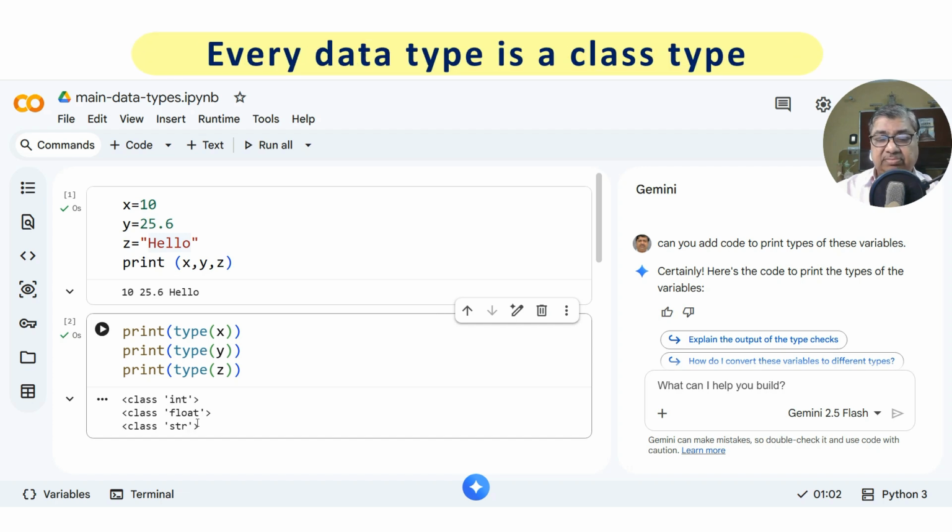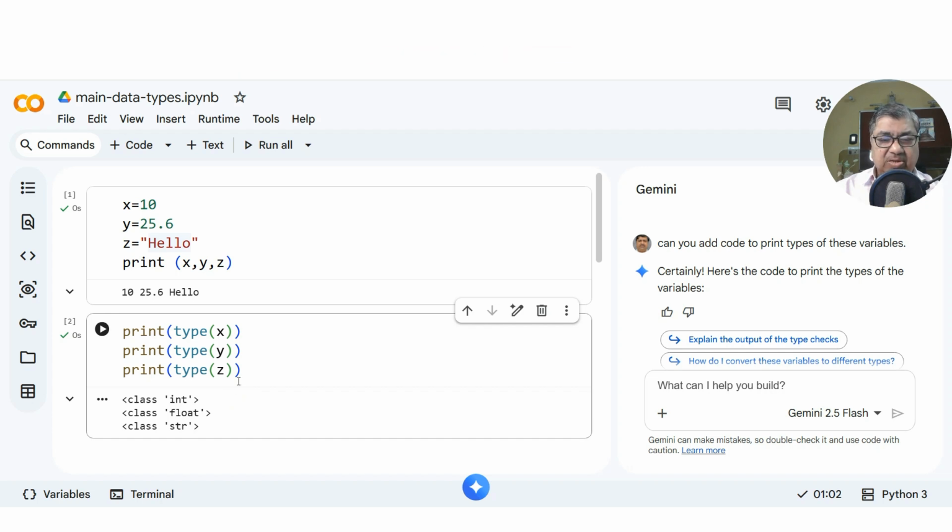See, in Python, everything is a class. That means X, Y, Z will be the objects of that class. This will be a specialty of Python that truly speaking, there is no primitive data type. Everything is a class or a derived data type, I would say. So this simple code explains these three basic types: integer, float, and str.